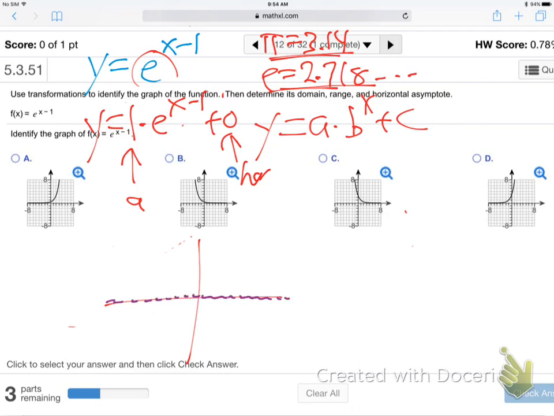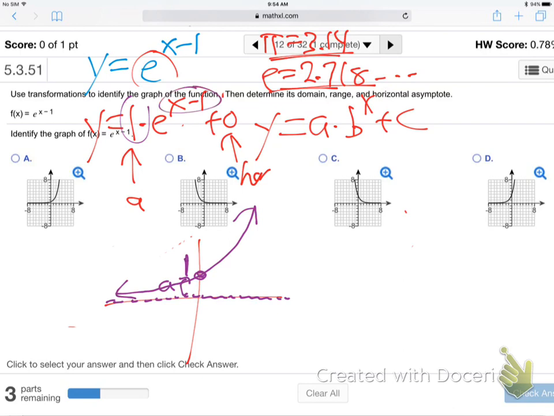Horizontal asymptote at 0. The A is 1, so go up 1 for the A. Like that. Put the dot. Now, this one goes up to the right, like any one that doesn't have negatives. There's no negative in the front. There's no negative on the x.